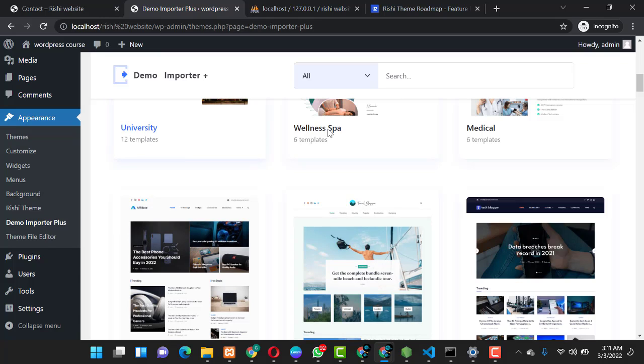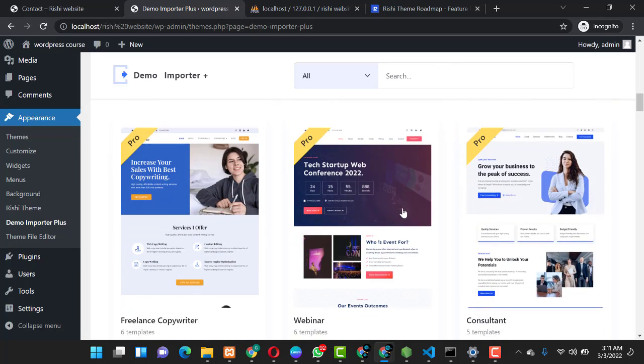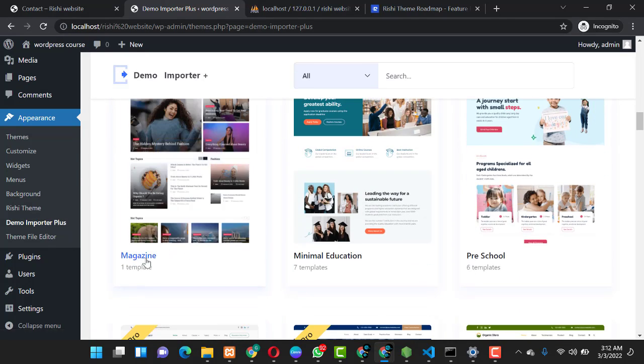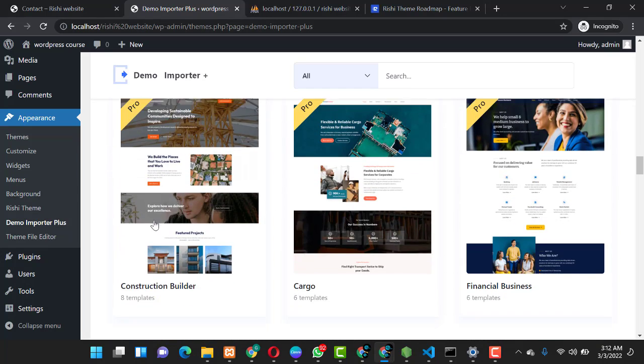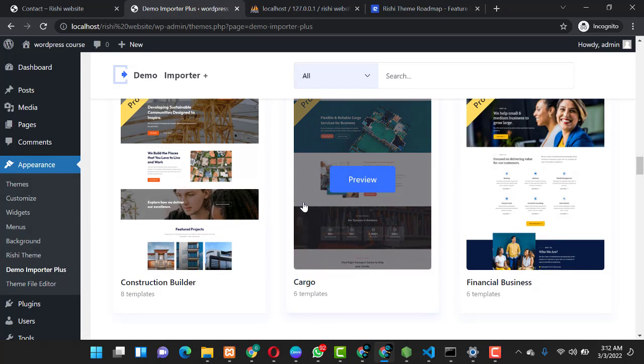University, if you want to create a website linked to a university, wellness, PA, medical, affiliate marketing, travel blog, tech magazine. So you also have freelance, copyright, web banner, consultancy, you have magazine, you have minimal education, you have preschool, and you have tons and tons of other free templates which are all ready for you guys to try out.